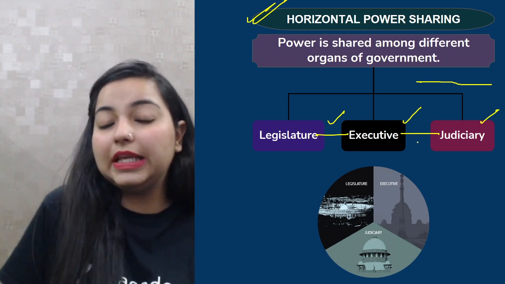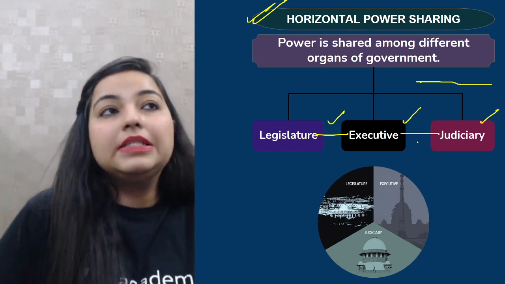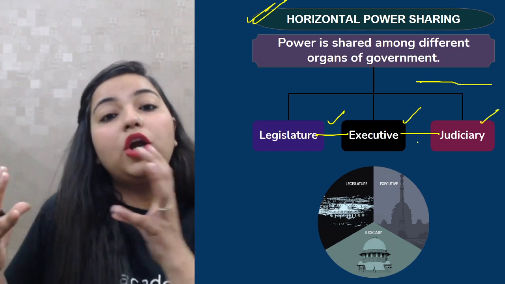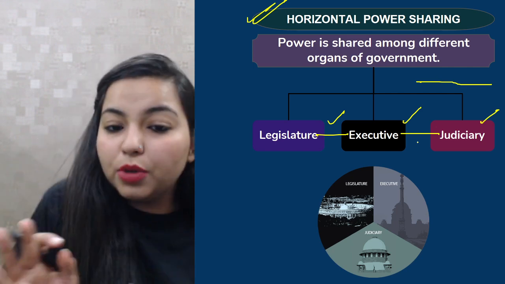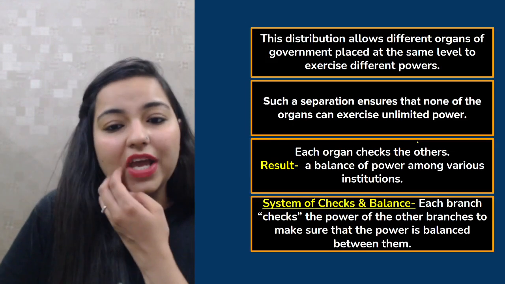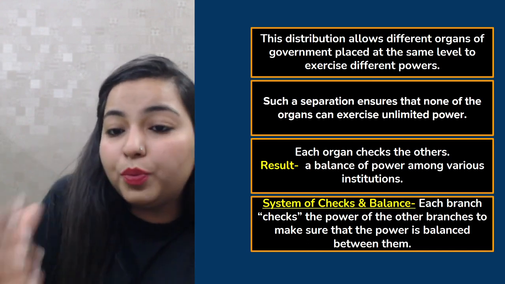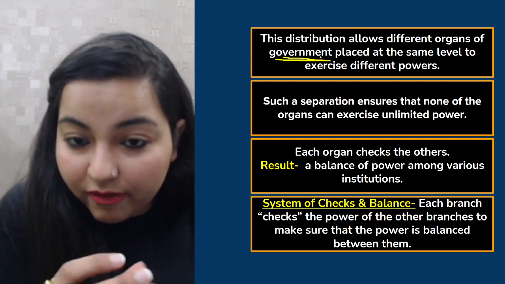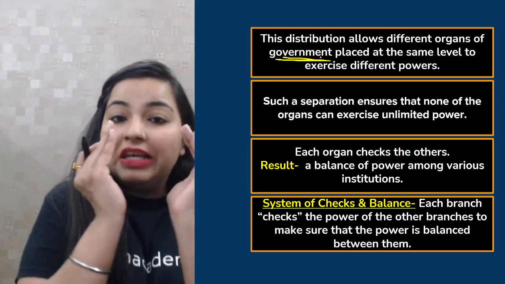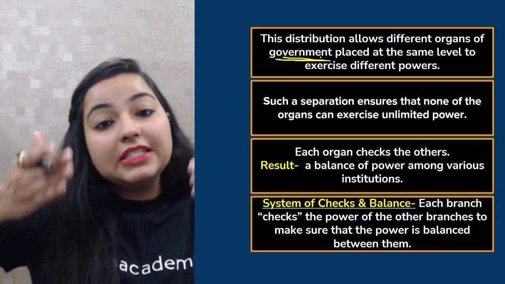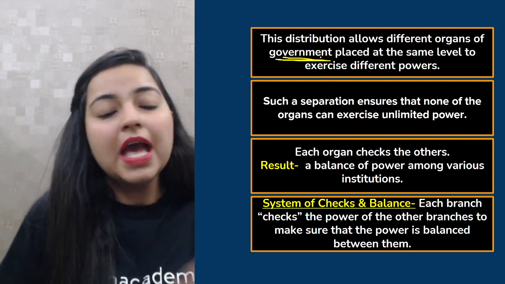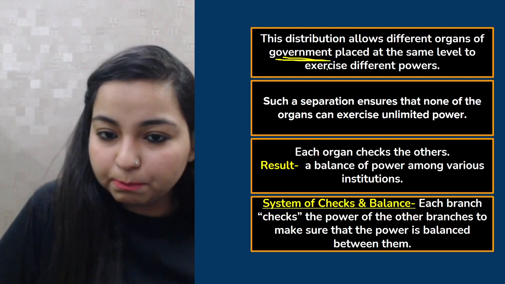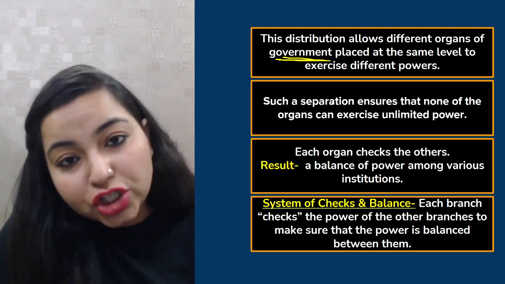Now, judiciary is basically the entire system of courts. System of courts, I mean all the Supreme Court, High Court, District Court, Civil Court, all the courts actually come under judiciary. So basically, in the horizontal power sharing, this basic distribution allows the different organs of the government to be placed at the same level. All of them are at the same level. They have limited powers, but they exercise different powers. They have different functionaries, different tasks, and nobody actually interferes in the tasks of the other organ. Okay? There is proper separation of the powers.